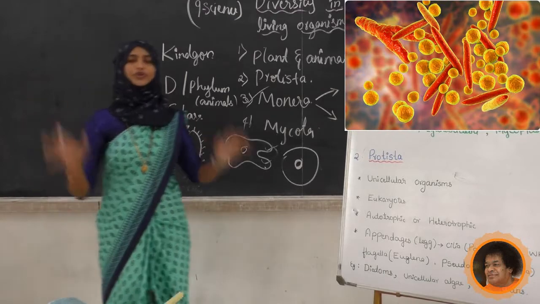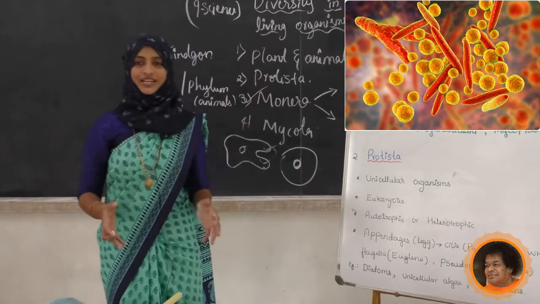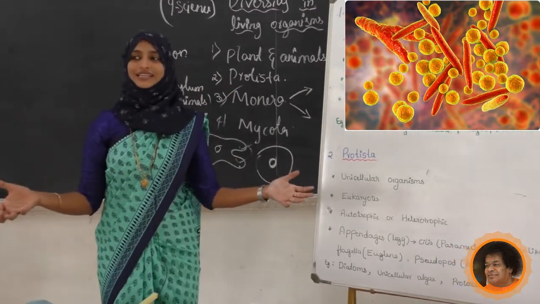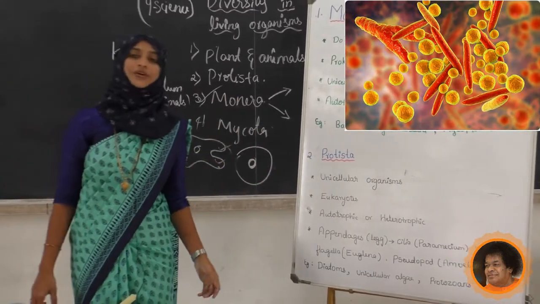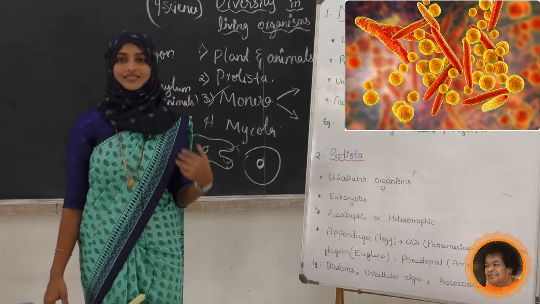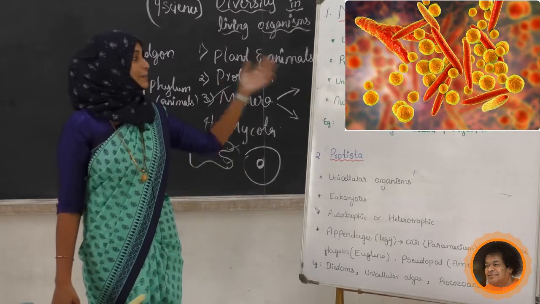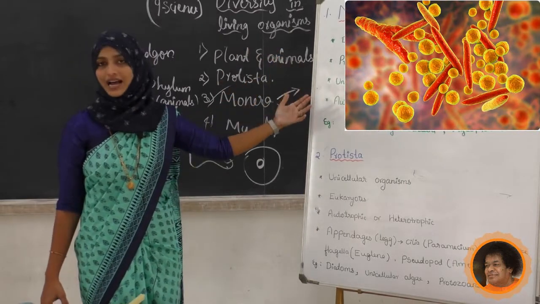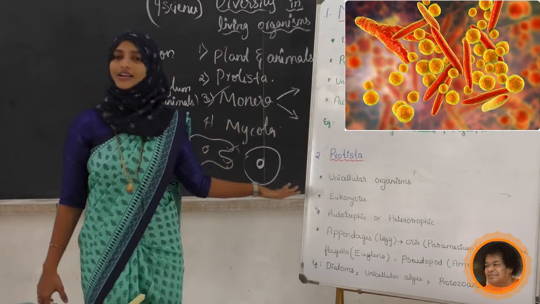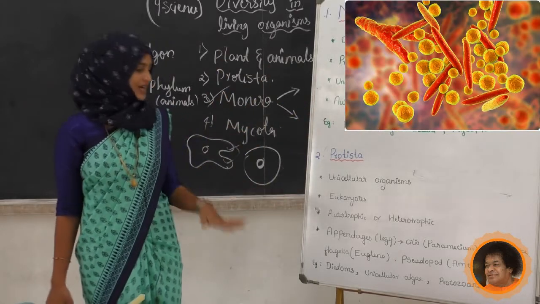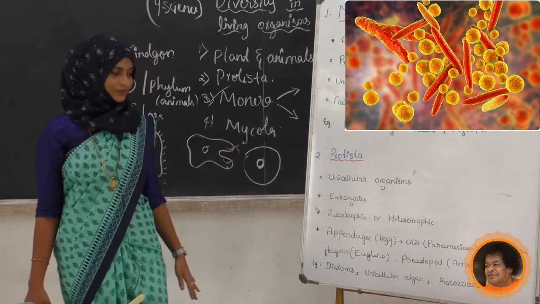If you look at the Protista kingdom, the organisms have locomotory organs. That is a special structure in this kingdom. In Monera, some, like bacteria, have them, but not all. Here most of the organisms have these appendages.